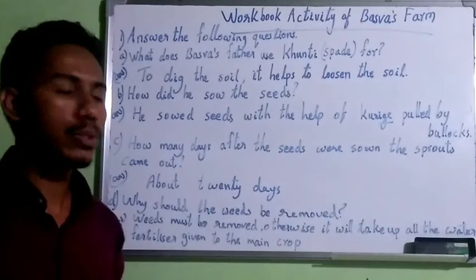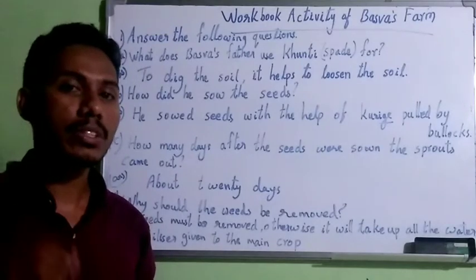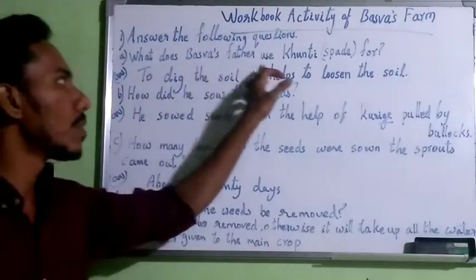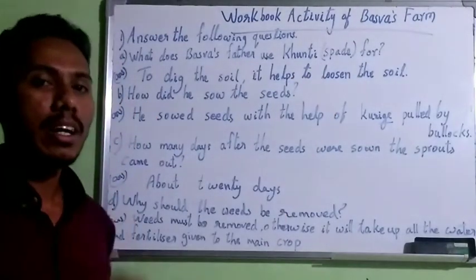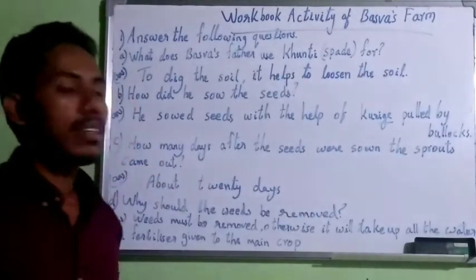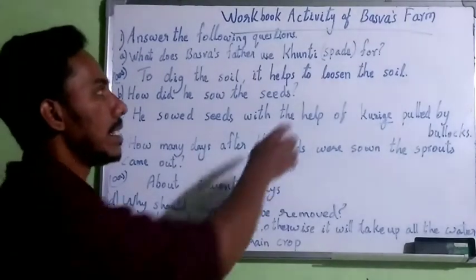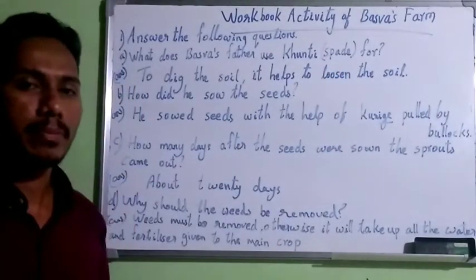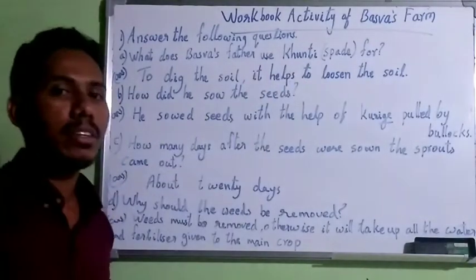After that, you should read the questions carefully in your workbook. So listen to the question. What does Baswa's father use the gundi spade for? It is the implement used for farming. The word gundi is used in northern states. In our area, we use spade. In English, we use spade for this implement. The question is, what is the use of this implement, spade, for farming?